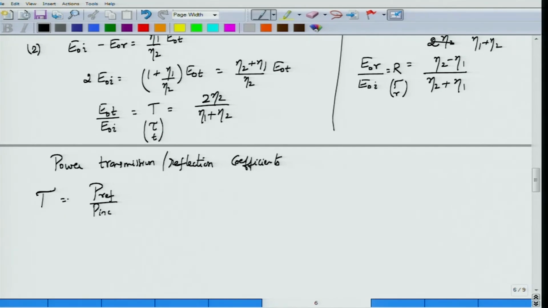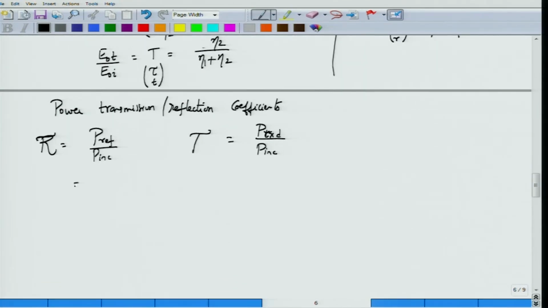Maybe we can write this as T, capital T or some slight script T, and similarly R as the reflectance, which is the ratio of power reflected to power incident, and transmittivity or transmittance as power transmitted to power incident. Okay. What is the power reflected?